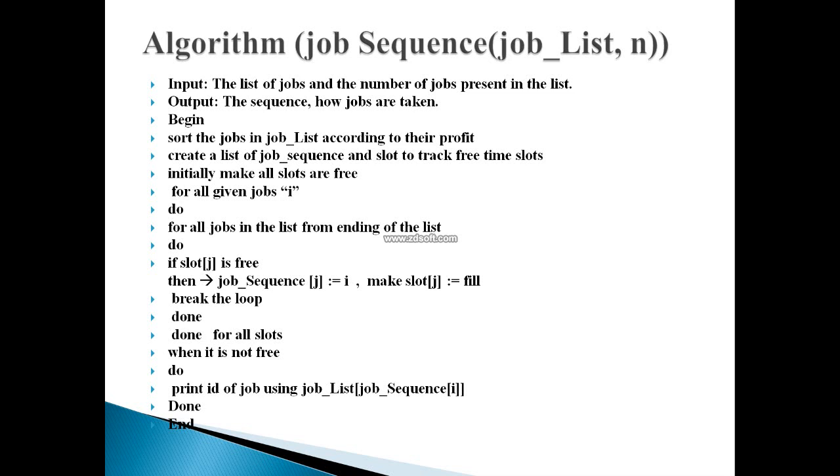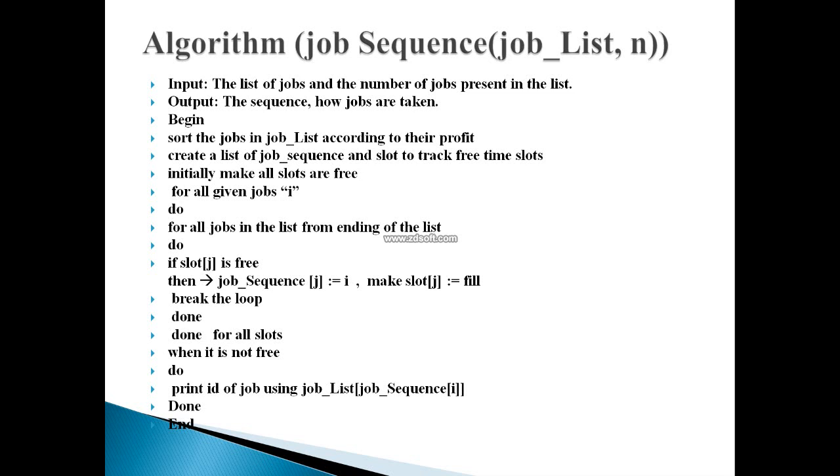First we give the number of jobs, and at the end we want a sequence of job execution such that I get the maximum profit after executing every job. So we start our algorithm with begin. First I sort all the jobs present in my job list according to their profit in decreasing order.